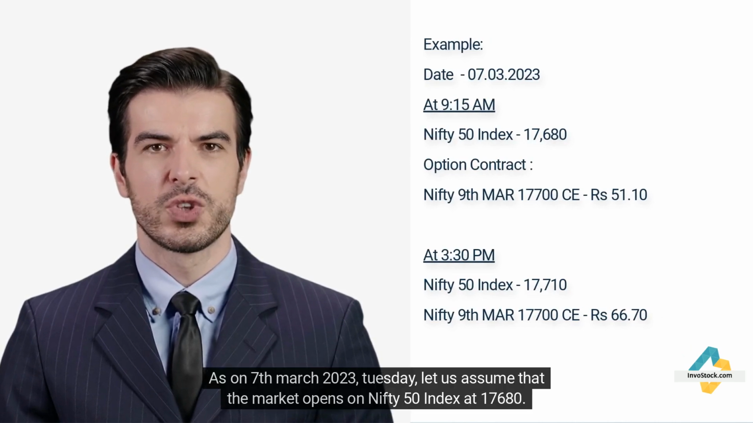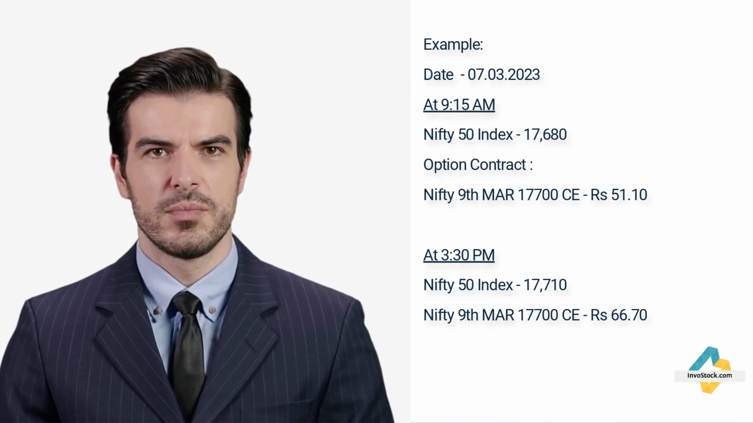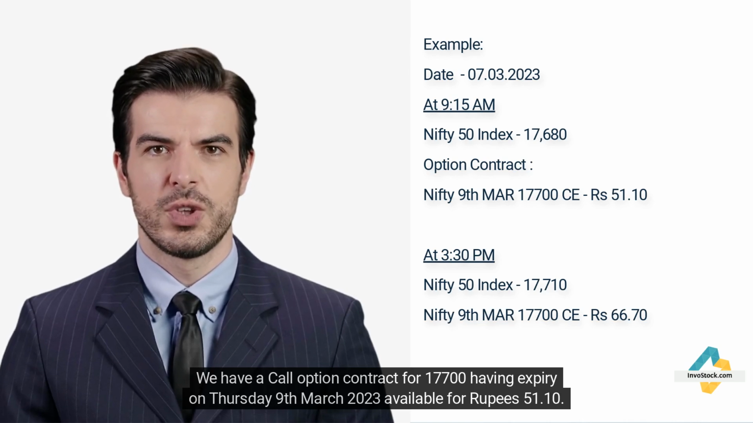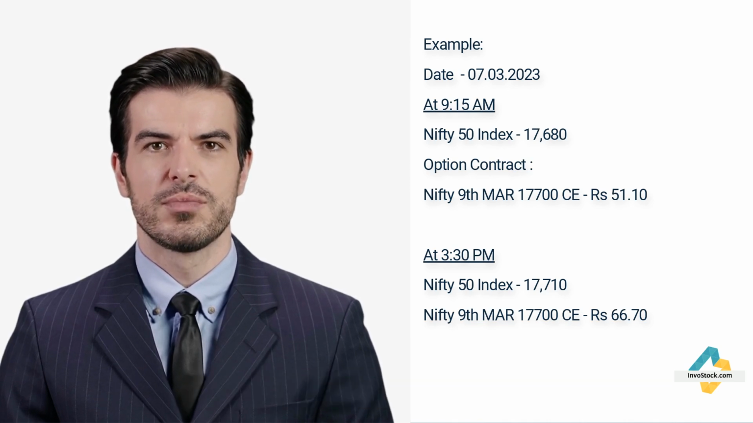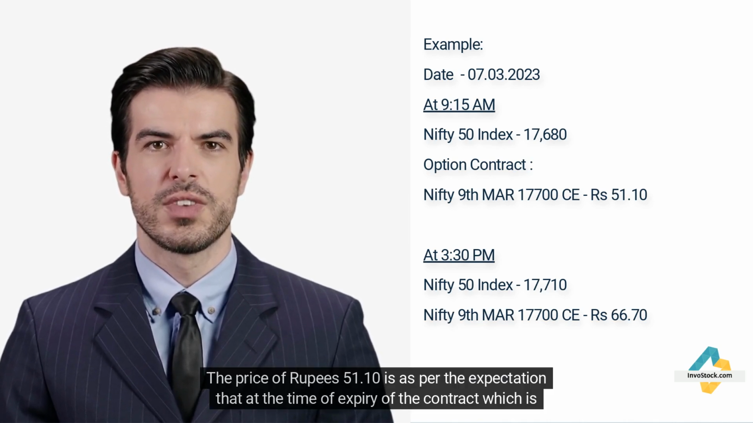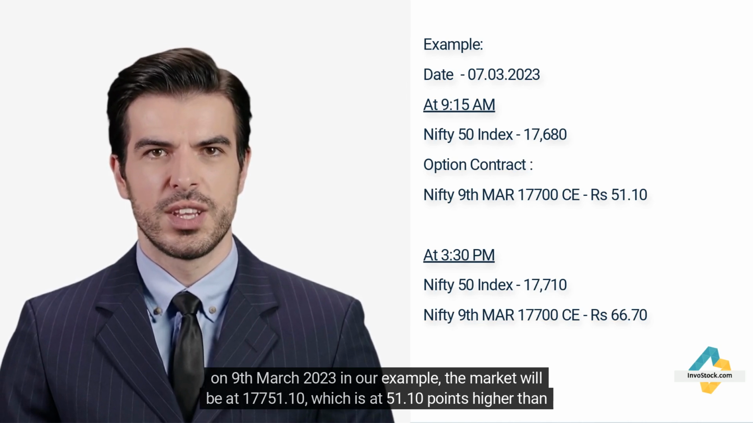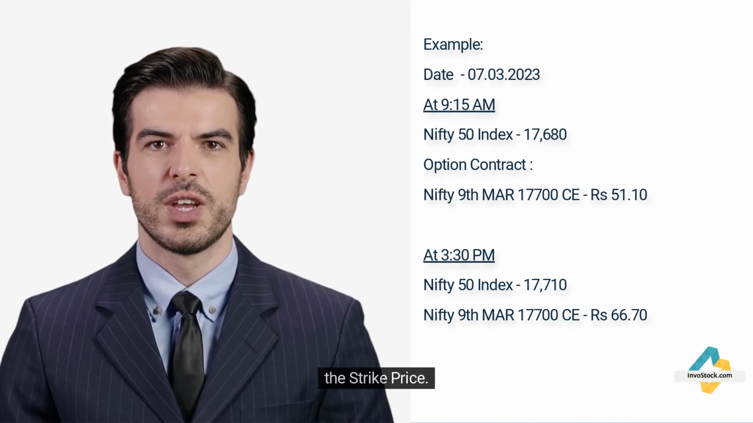As on the 7th of March 2023, Tuesday, let us assume that the market opens on Nifty 50 index at 17,680. We have a call option contract for 17,700 having expiry on Thursday the 9th of March 2023 available for Rs 51.10. The price of Rs 51.10 is as per the expectation that at the time of expiry of the contract, which is on the 9th of March 2023 in our example, the market will be at 17,751.10, which is at 51.10 points higher than the strike price.